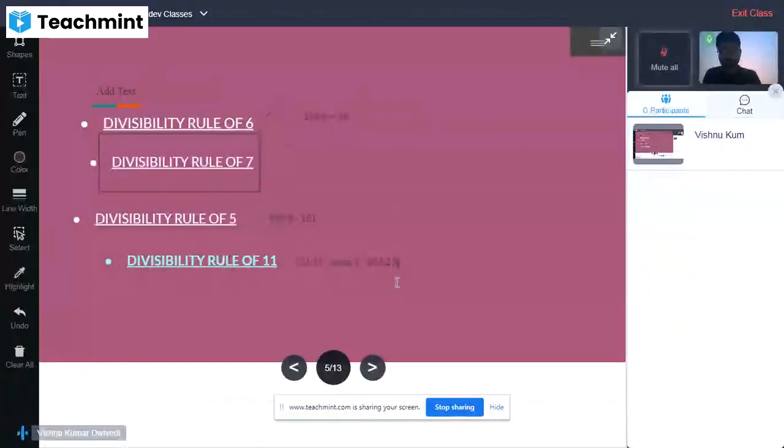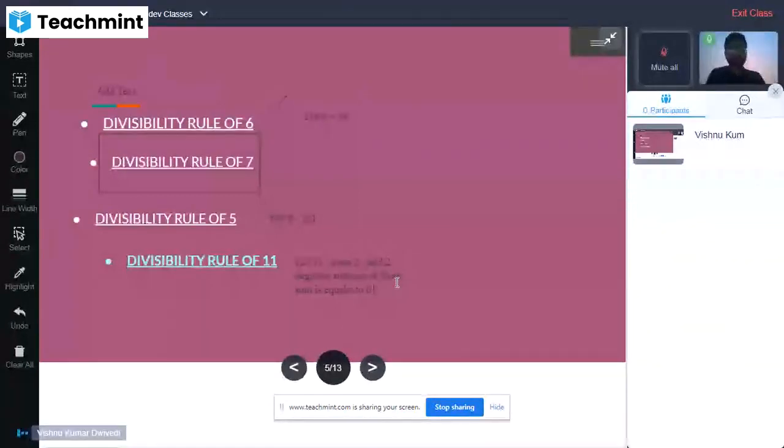The subtraction of these sums is equal to 0. So this number will be completely divisible by 11.